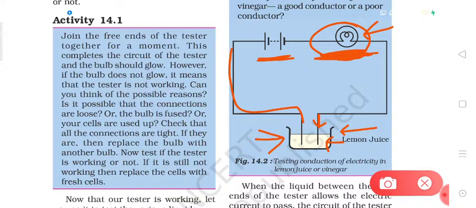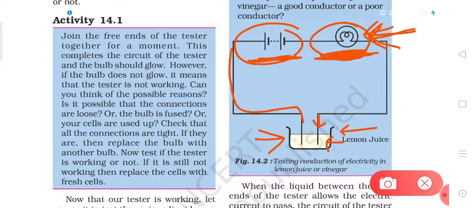And if the bulb is not glowing, that means either the bulb is fused or it is not working, or your battery has been used up and it has no electrical energy further, or there are certain loose connections in your tester. So if the bulb is not glowing, check that the connections are properly tied up.